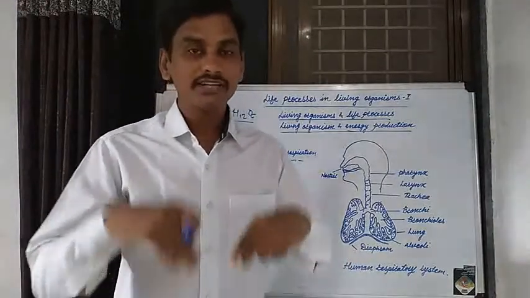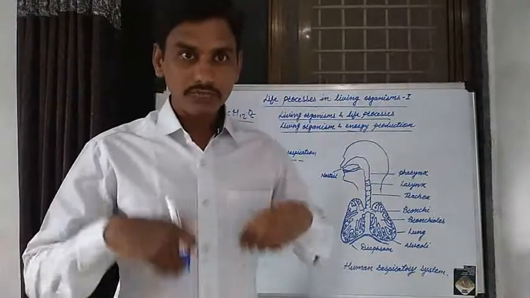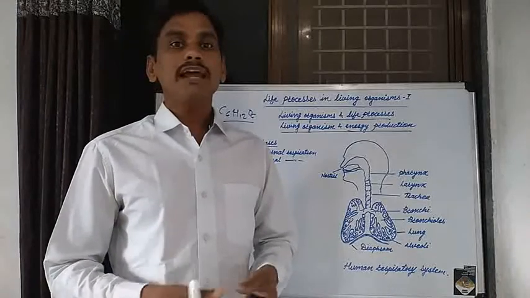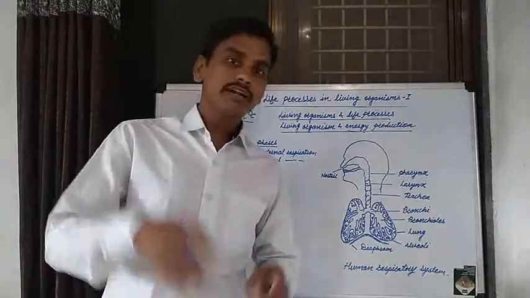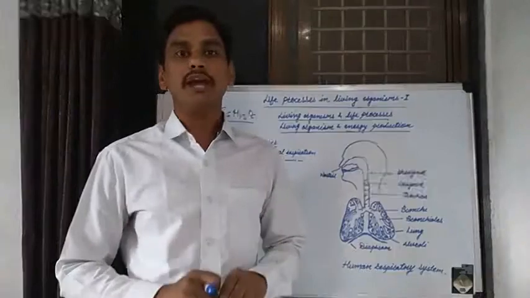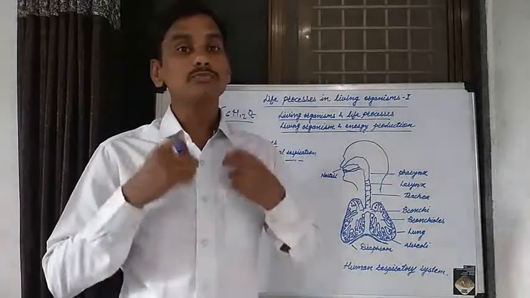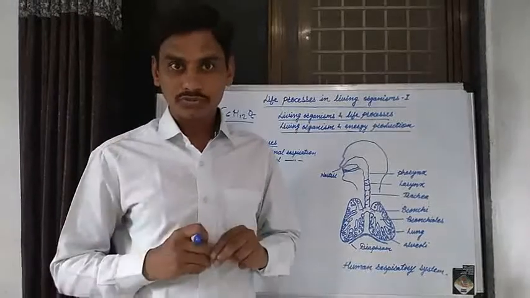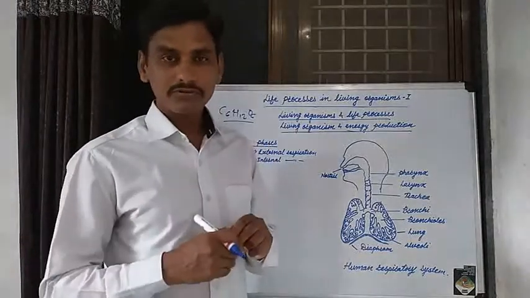And we depend on that plant. We are consuming various food material from the plant. Plants synthesize the food material. This food material is stored in various parts of the plant, and we are consuming various food substances: various vegetables, various fruits, various dry fruits.